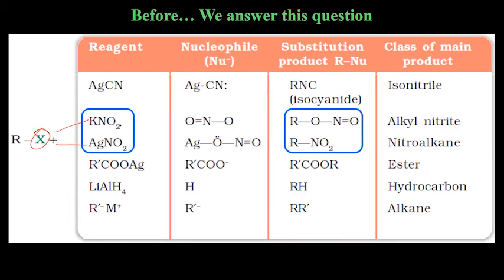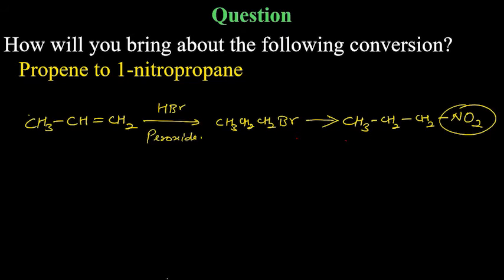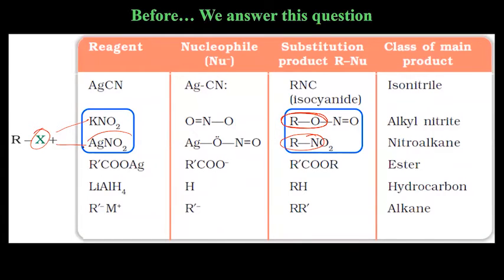If you react with KNO2, oxygen will get attached to R. But here you need nitrogen to be attached to R, because your product is CH3, CH2, CH2. This is R. So this is RNO2. So it means you will react with AgNO2, not KNO2.